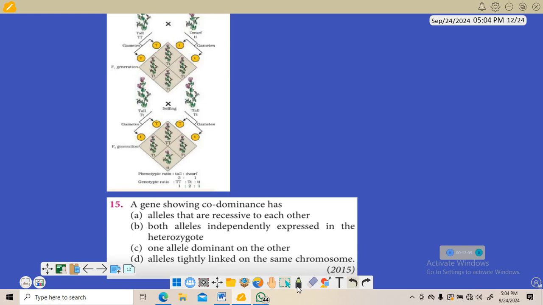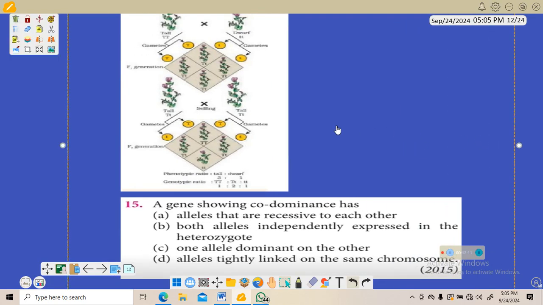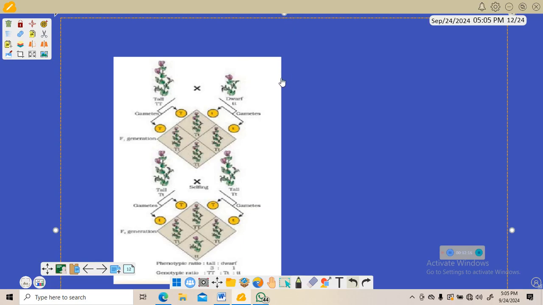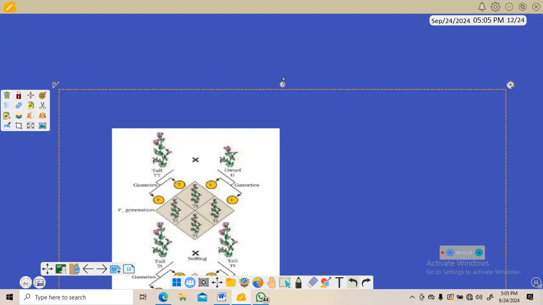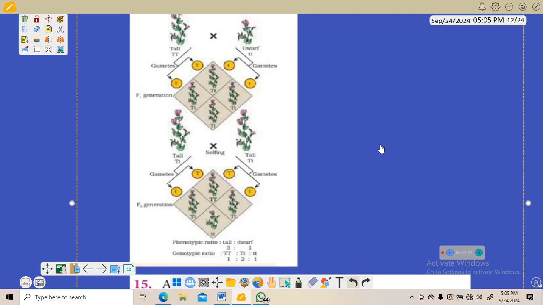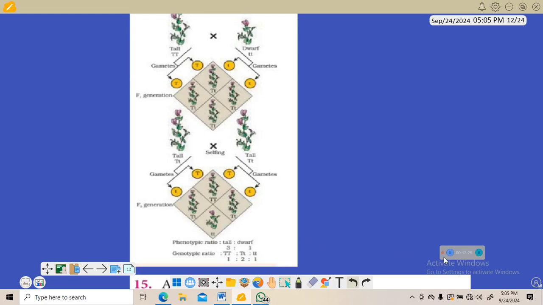I'll just zoom it out. So just see the phenotypic and genotypic ratio.